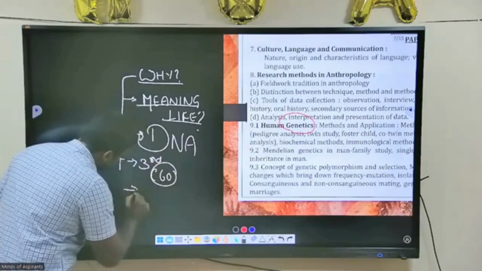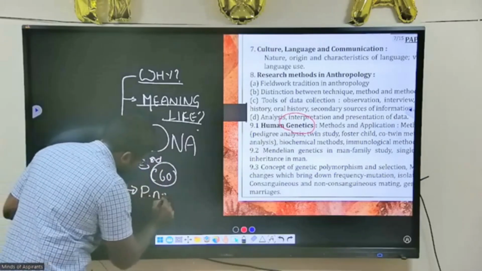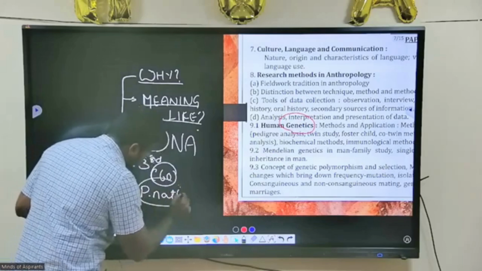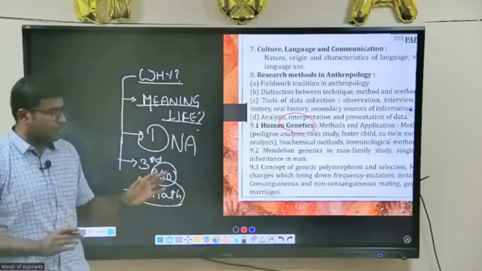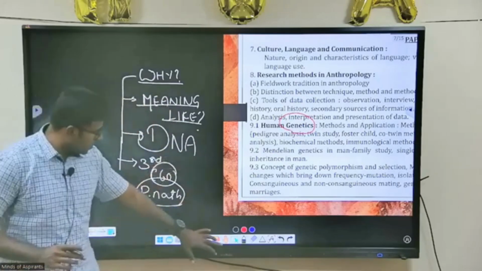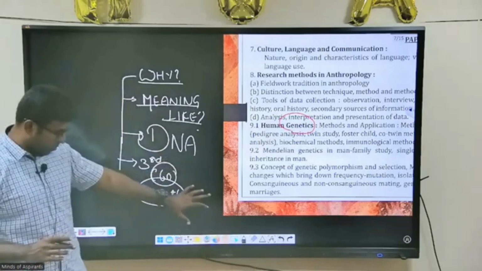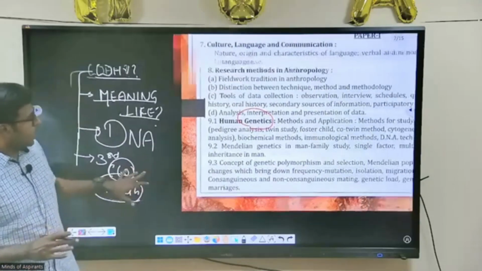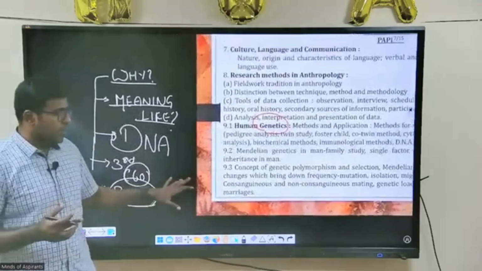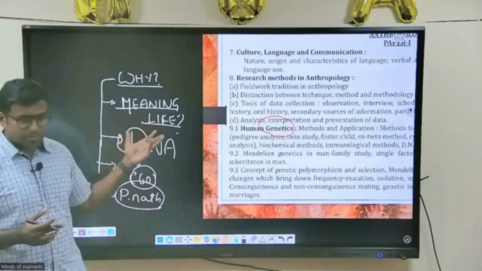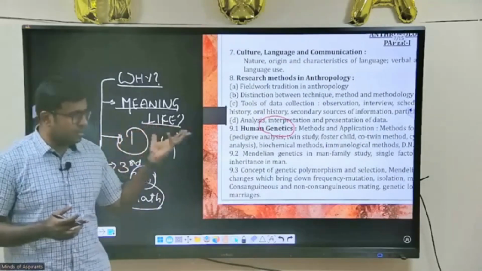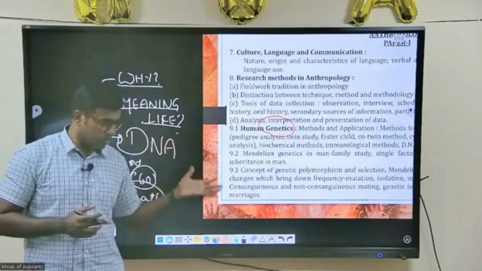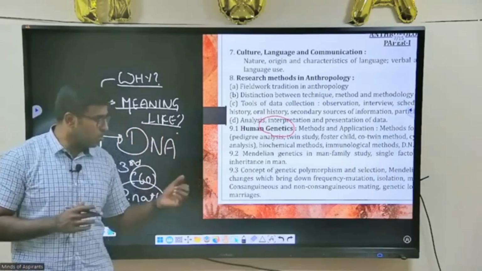So the source for this is Pnath. Okay. Two books I suggested initially: one was Ember, and the other was Pnath, and the source for this is actually Pnath. And I'll tell you one interesting fact. How does somebody say that DNA is the meaning of life, or how does Schrodinger say it? I'll tell you one fact.